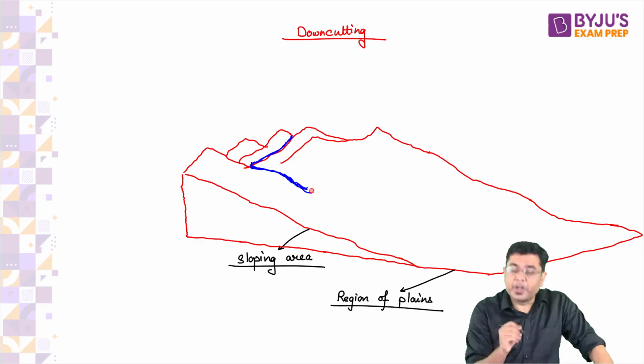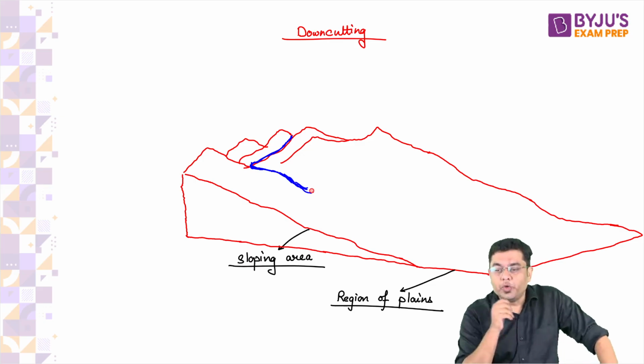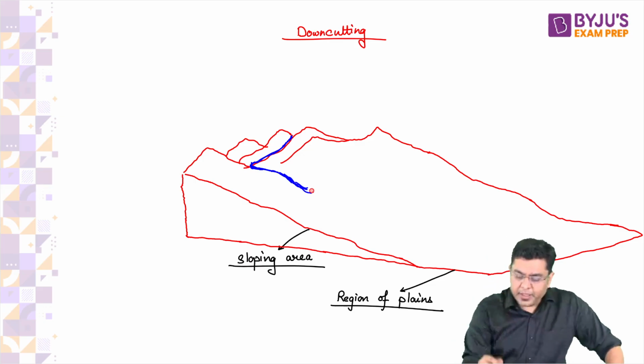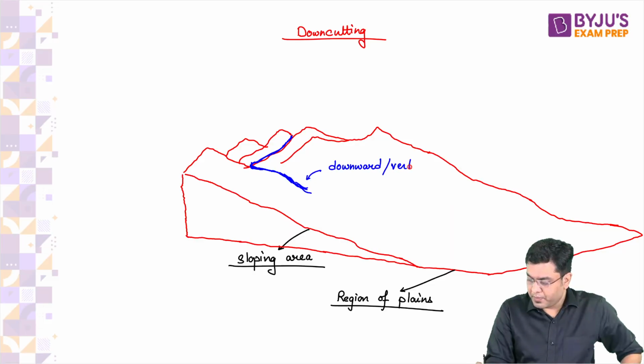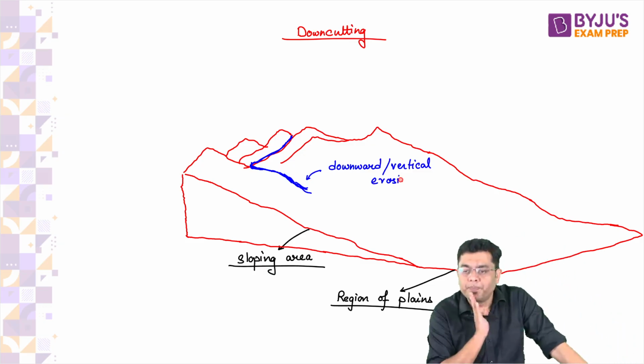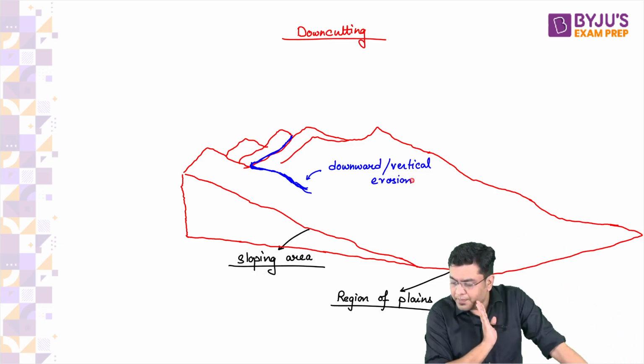So that is what is referred to as downward erosion. Is that understood? It is here where you will observe downward or vertical erosion. Is that understood? Yes or no? Gauri, is that understood?